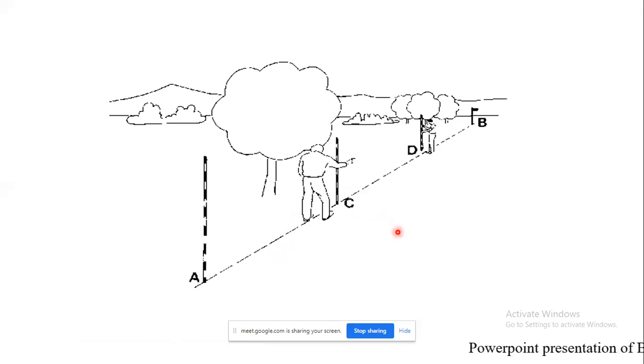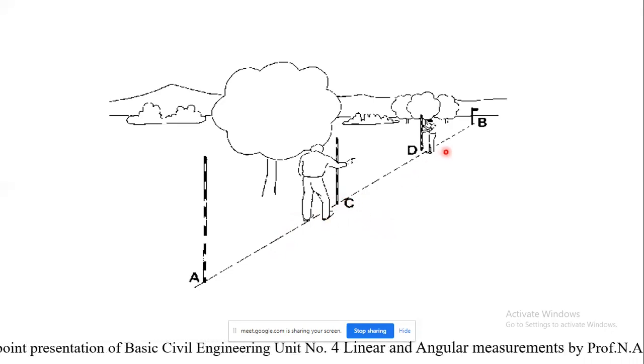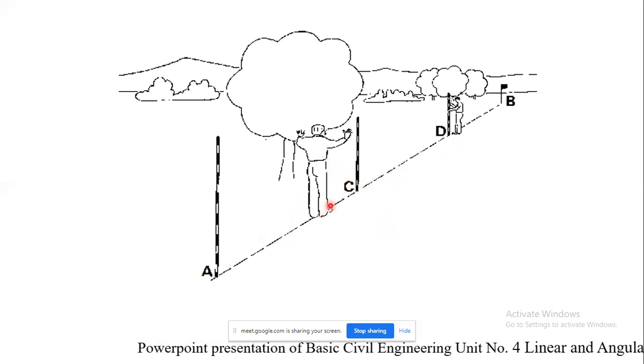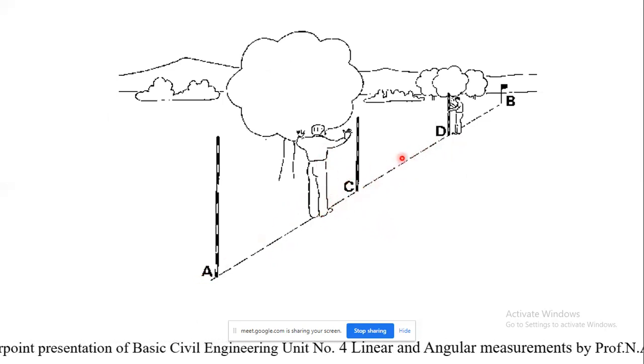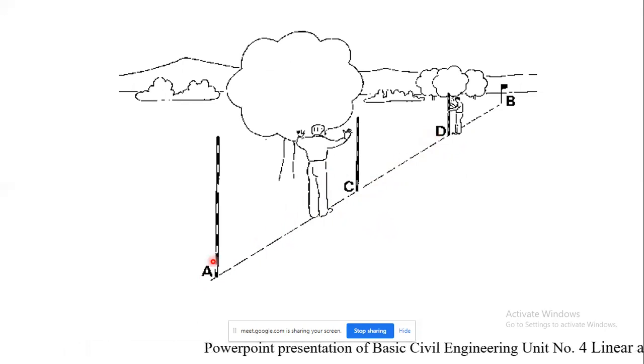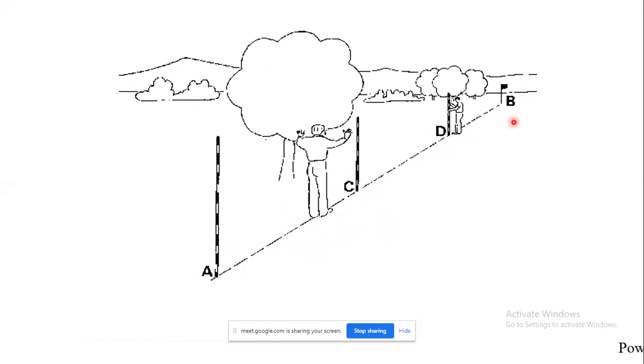So suppose if it is on the right hand side, he will move to the left hand side. Okay, and according to that, the intermediate points C and D will be marked. So when these points are in a straight line, the person who is standing either at A or C will tell the ranging rod person handling it to stop there and fix it in the ground. So in that way, A, C, D, and B, all these points will be in a straight line.